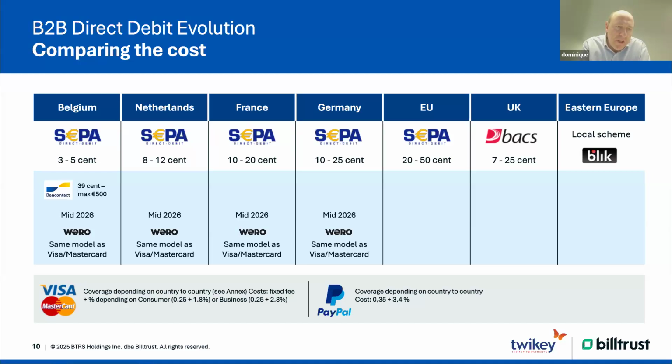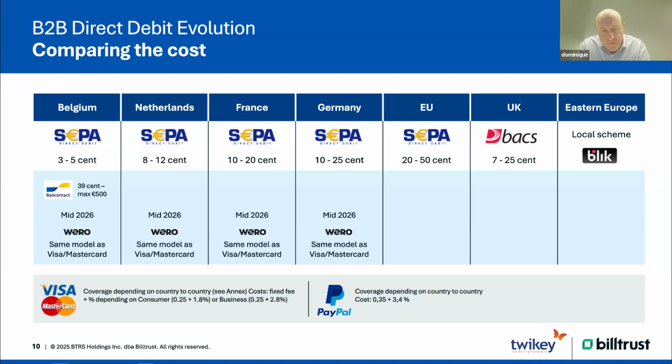In Belgium, there is already a variant in place for recurrent payments, and it's called Bankcontact WIP. It's a bit more expensive. You see 39 cents, and your amounts are topped up at maximum 500 euros, and you can only use it in Belgium.